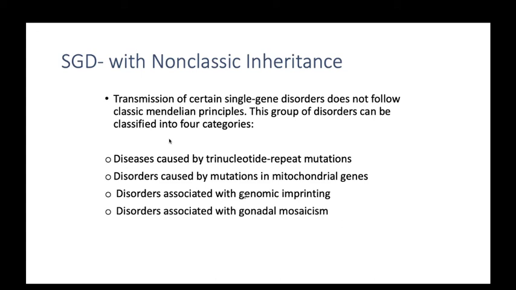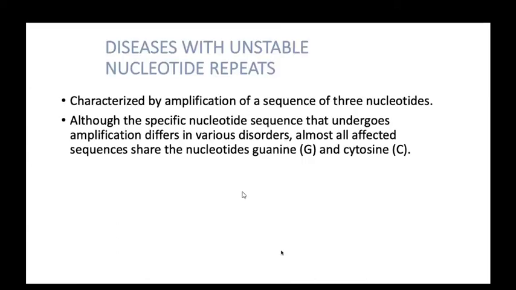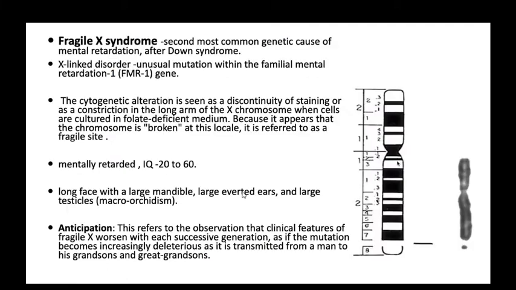These are rare conditions, the last 3 conditions are rare, but questions also occur in your theory exams, and sometimes the examiner can ask you. Okay, so remember, diseases with unstable nucleotide repeats are characterized by amplification of a sequence of 3 nucleotides, although the specific nucleotide sequence that undergoes amplification differs in various disorders. Almost all affected sequences share nucleotides like guanine and cytosine. For example, Fragile X syndrome, the second most common cytogenetic abnormality. First is Down syndrome, and second is Fragile X syndrome.